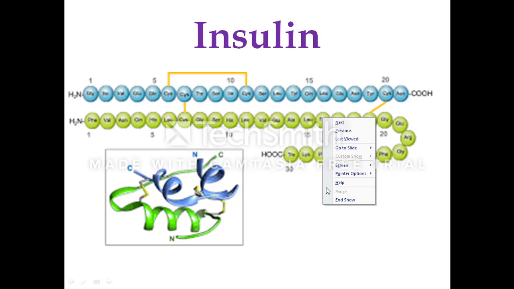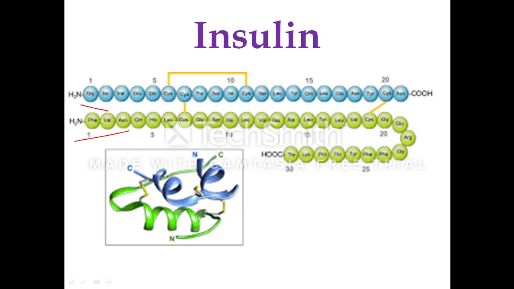It is made up of two polypeptide chains. One is called polypeptide A and another one is called as polypeptide B. A and B chains of insulin are held together by two disulfide bonds, that is interchain disulfide bonds. And an additional disulfide bond is formed within A chain, that is an intrachain disulfide linkage, in case of the polypeptide A.